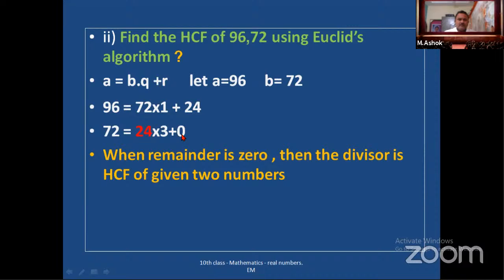So we got 0 as the remainder. So at last HCF of 96 and 72 is 24. Okay. In this way, you have to do the sums in Do This and in exercise number 1.1.